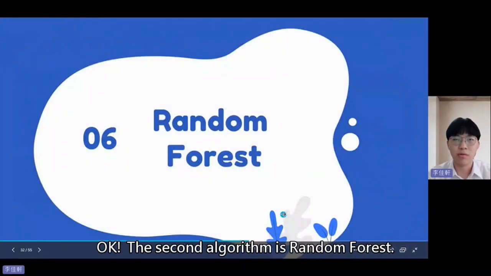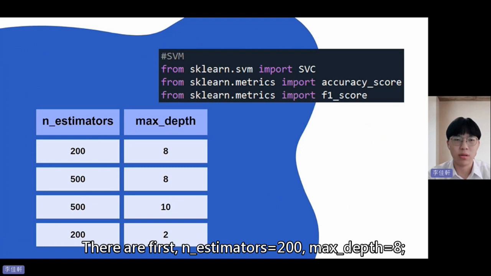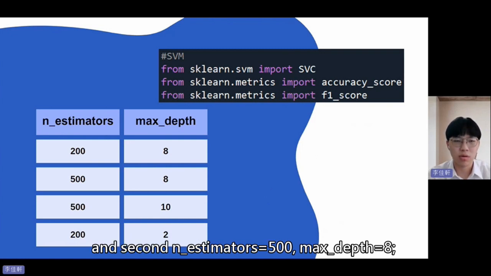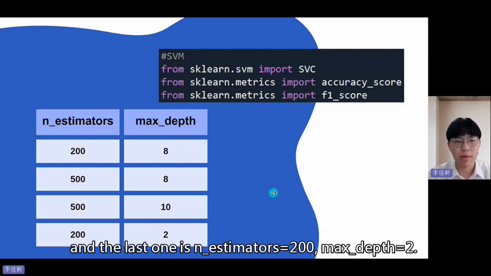Okay, the second algorithm is random forest. Similarly, we set 4 different parameter combinations, and they are first, N estimators equals 200 and max depth equals 8. And second is N estimators equals 500 and max depth equals 8. And third is N estimators equals 500 and max depth equals 10. And the last one is N estimators equals 200 and max depth equals 2.